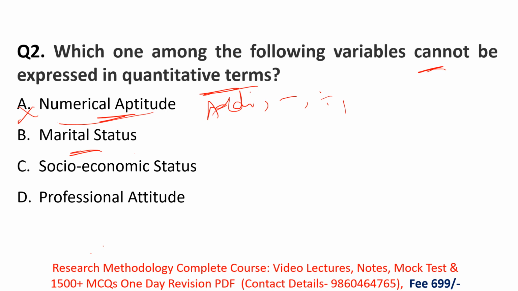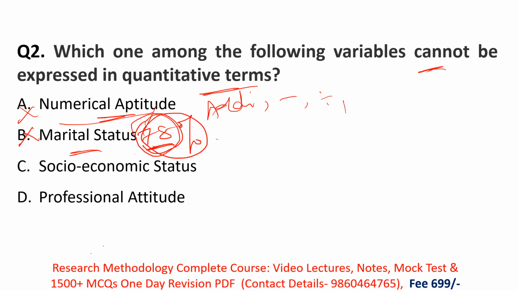Marital status means how many people are married, how many people are not married. So yes, what will be your result? Your result will be in the form of numbers. Okay, let's say 78% Indians are married. Okay, 78%. Here you are getting your result in the form of numbers. Then again it is the quantitative term. So here option B is incorrect.